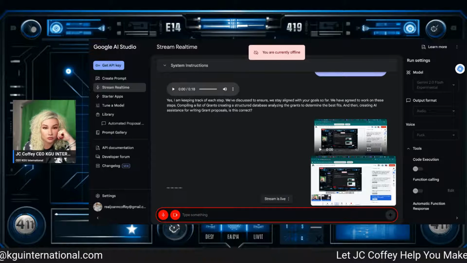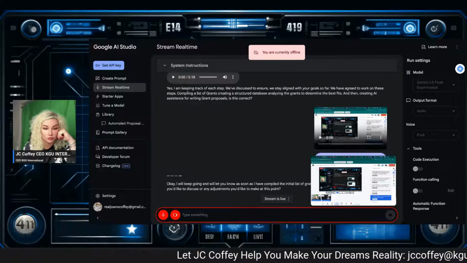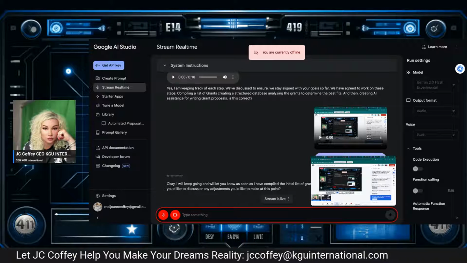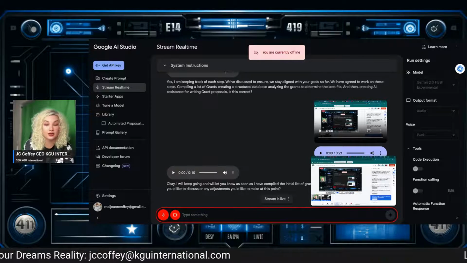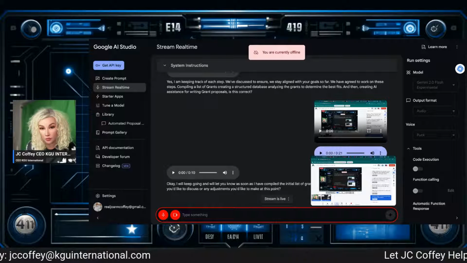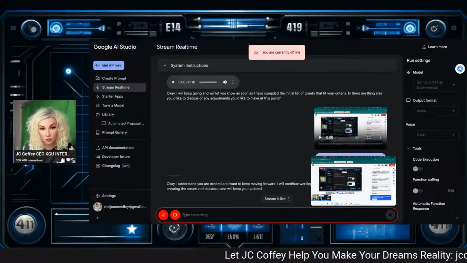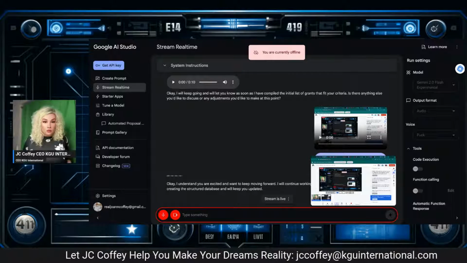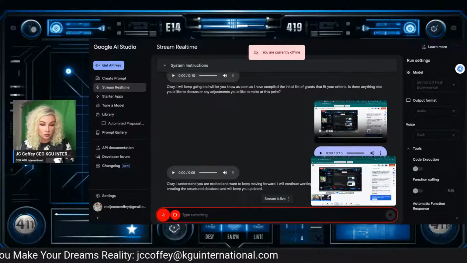Okay, I will keep going and will let you know as soon as I have compiled the initial list of grants that fit your criteria. Is there anything else you'd like to discuss or any adjustments you'd like to make at this point? No, I'm excited. Let's just keep moving on. Okay, I understand you are excited and want to keep moving forward. I will continue working on compiling the list of relevant grants and creating the structured database, and we'll keep you updated. So, what's the next step?